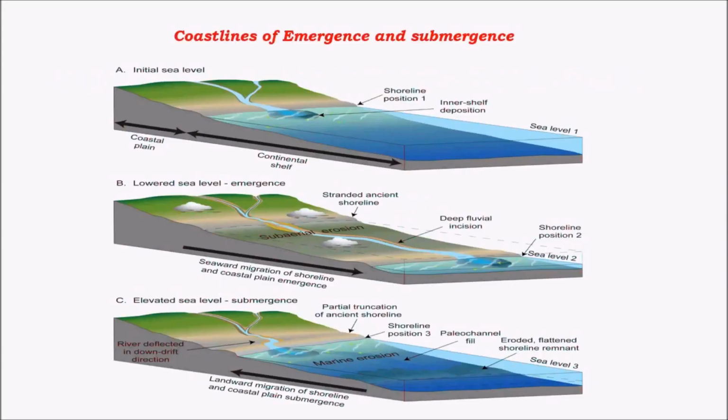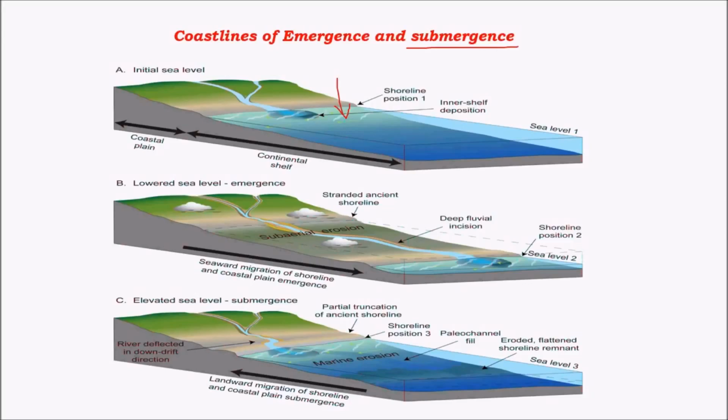Coming to coastline of emergence and submergence, it is simply formed when the sea level goes below or the sea level goes above. If the sea level goes above, then some part of the land is submerged. This gives rise to a coastline of submergence. At the same time, when sea level falls and recedes backwards, then we can see the appearance of the coastline which was before covered by the sea, and this kind of coastline is called a coastline